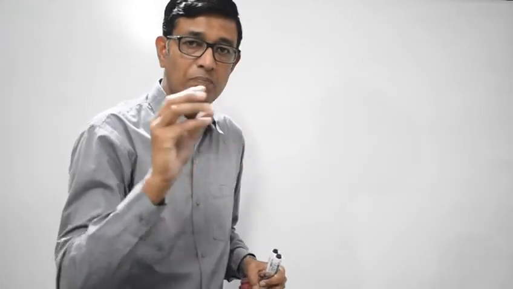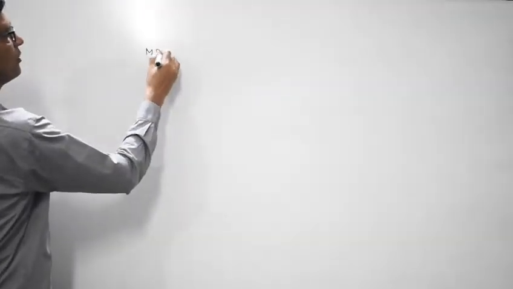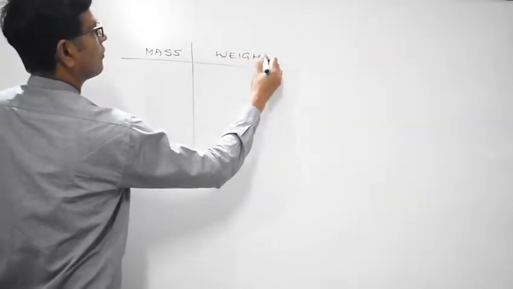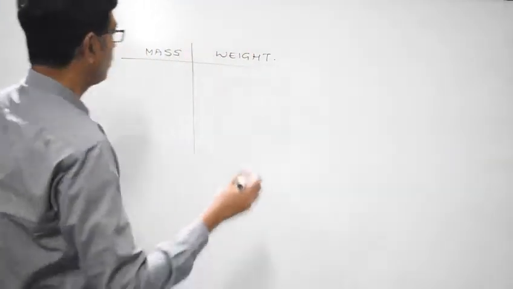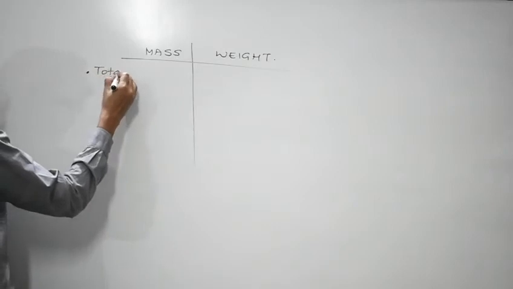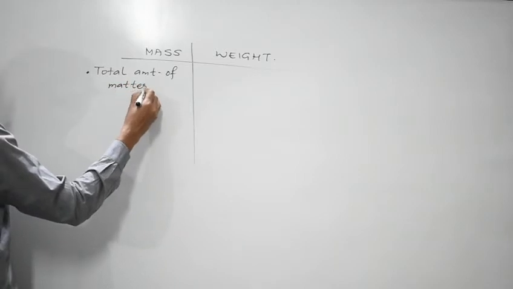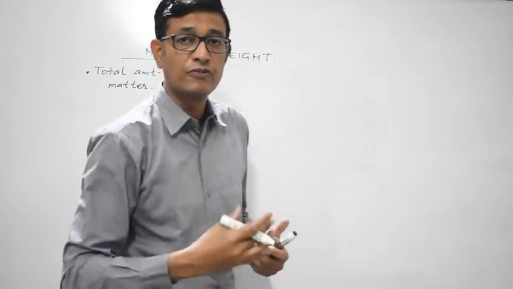So what I mean to say is that every body possesses some sort of matter. So the amount of matter possessed by a body or contained in a body is known as its mass. So this is the first definition. Mass of a body is defined as the total amount of matter contained in the body. That is mass. While weight is a force.